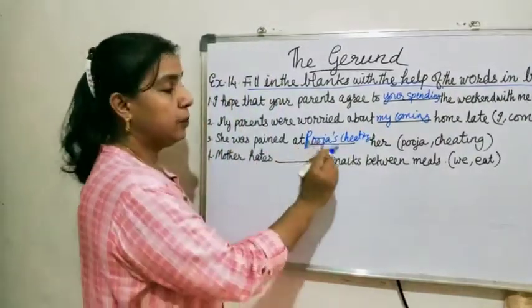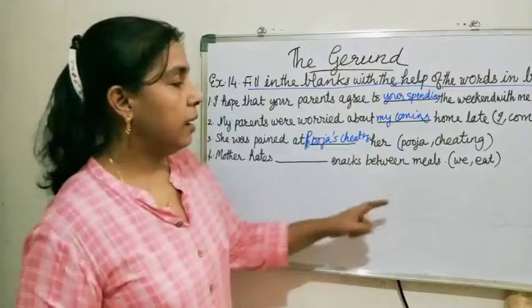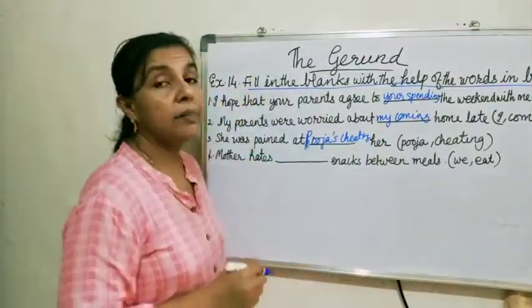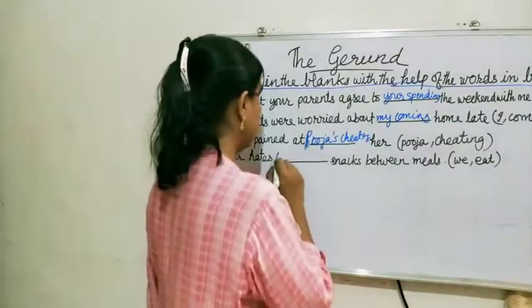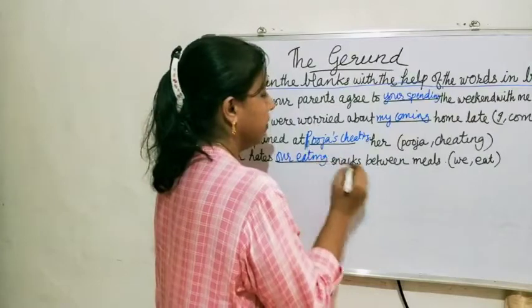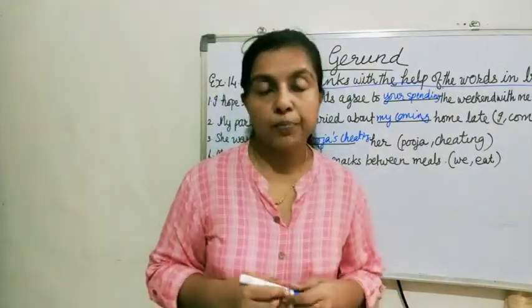She was pained at Pooja's cheating her. Mother hates dash snacks between meals. We eat in bracket. Mother hates our eating snacks between meals. The rest are homework for you.